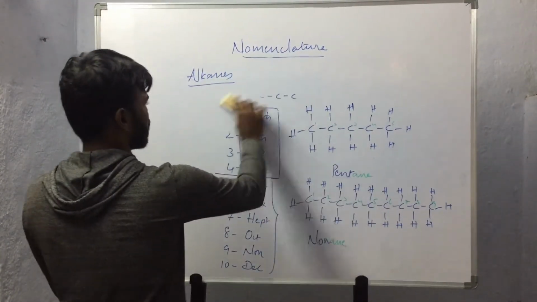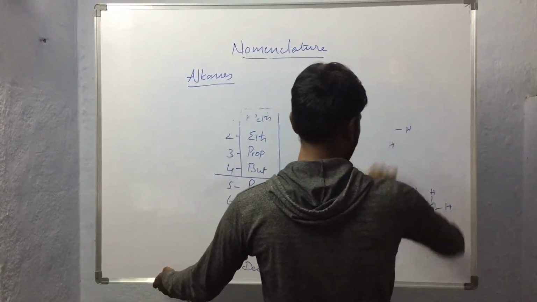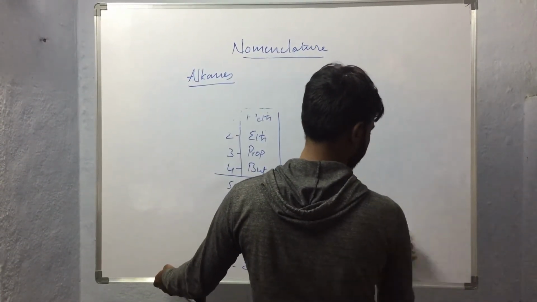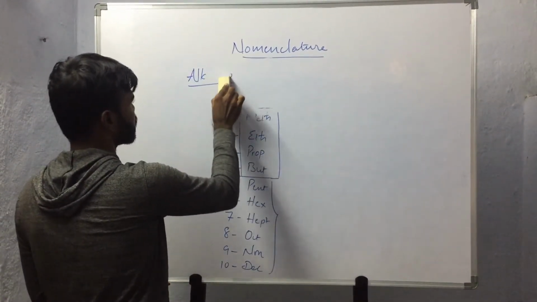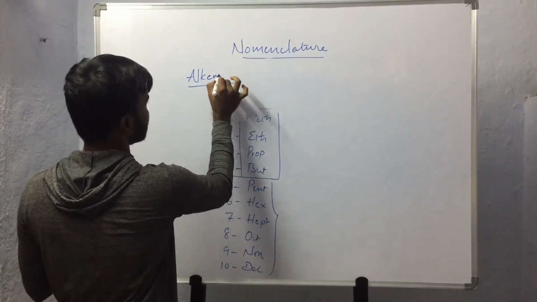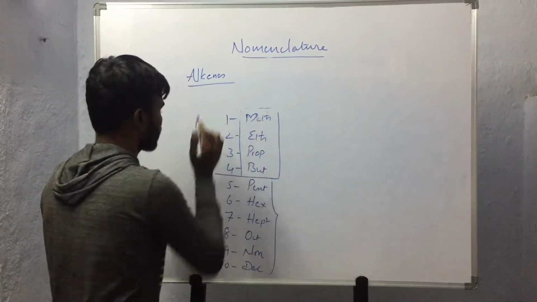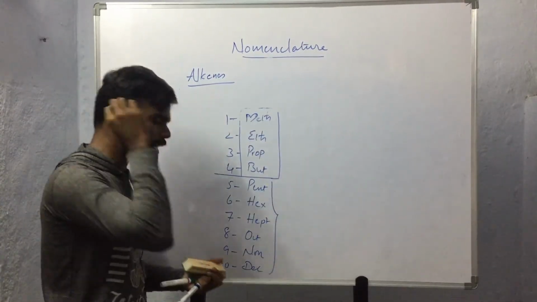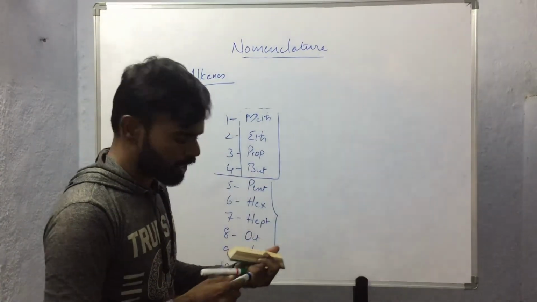Now we will see alkenes. So alkenes, they are also hydrocarbons, but they will be having a double bond, that means an unsaturated bond.